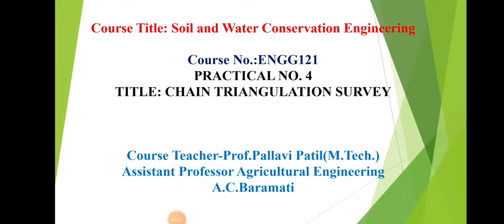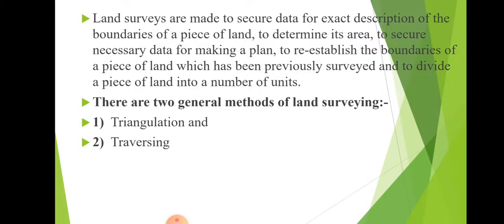Hello students, today is our practical number 4, chain triangulation survey. In the last practical we already discussed the various instruments used in surveying: chain, tape, ranging rod, ranging pole, pegs, optical square, cross staff, plumb bob, etc. Now today we will see how exactly we do surveying in the field.